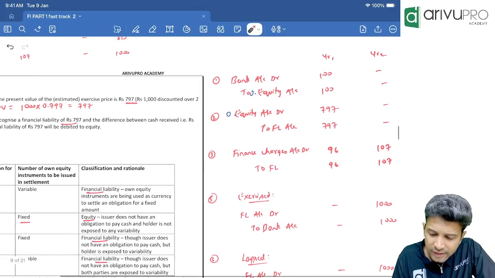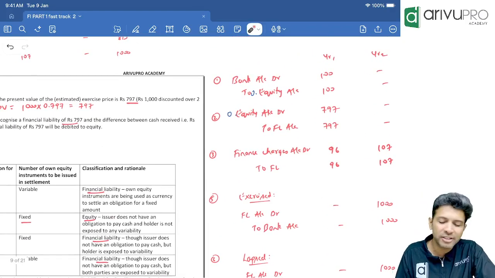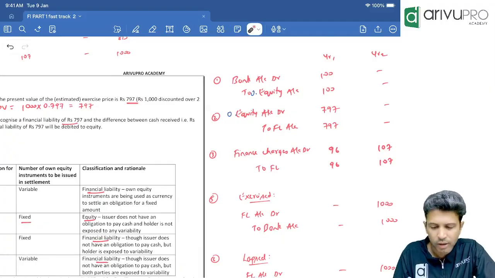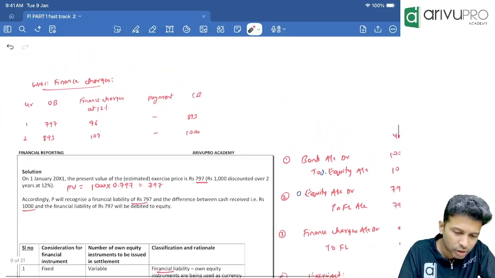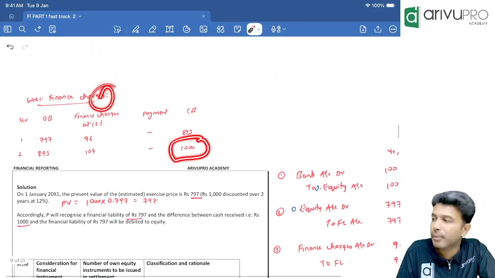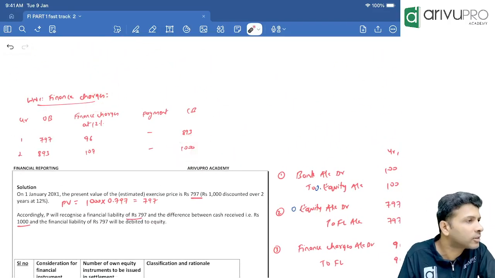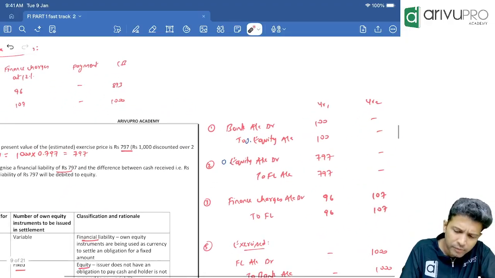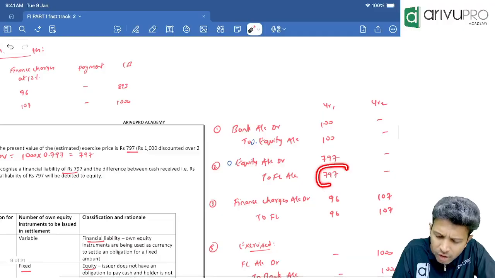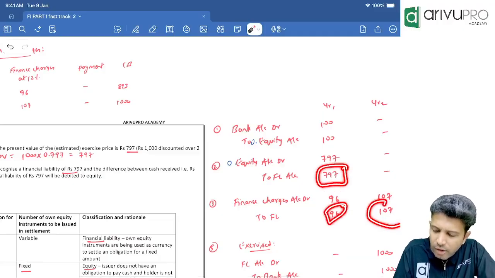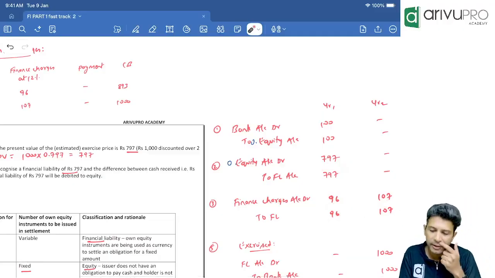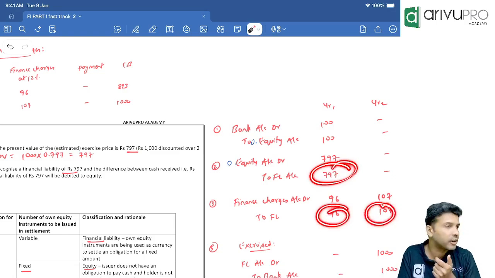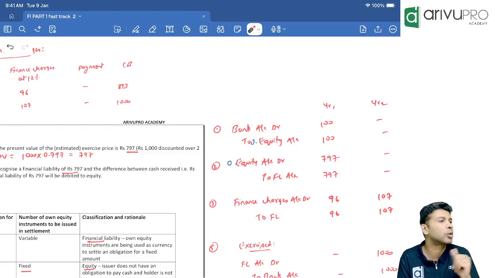P has already created a liability. What is the liability's balance in P Limited's books? Check if you want. Obviously it is 1000, because your unwinding of interest table is saying the financial liability's closing balance is 1000. If you want, you can reconfirm also. For a liability, where you have credited, you add. Where you have debited, you minus. Financial liability: here credit, here credit, here credit. If you add, obviously you will get 1000.